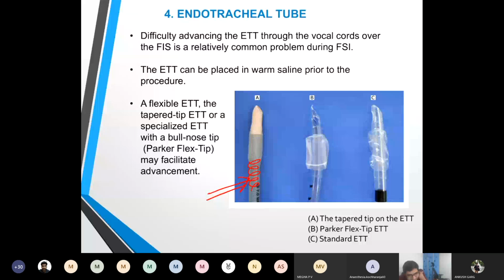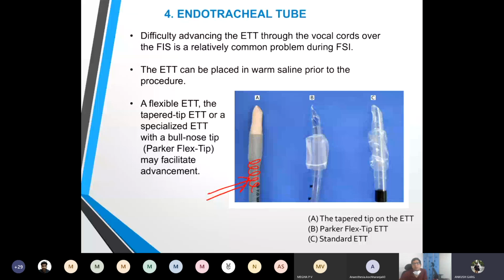This is a very common problem. You have put the endoscope through the laryngeal inlet, you can see the carina. But when the time comes to pass the endotracheal tube over the insertion cord of the bronchoscope, you find it very difficult. We will be answering those questions also. But these tubes will make the work easy. These are recommended tubes which can be used especially with a fiber optic bronchoscope. This tube is easier to bend during oral surgery also. So after a nasal intubation, we can bend this tube backwards for the oral surgery.